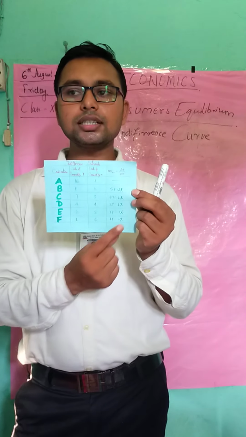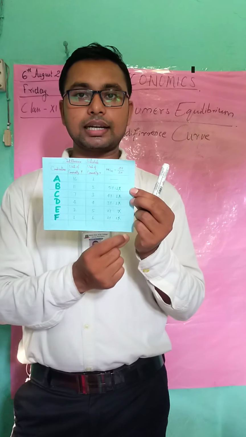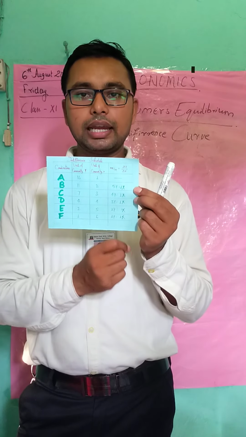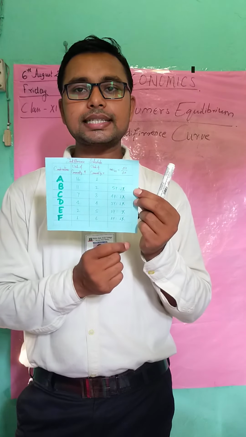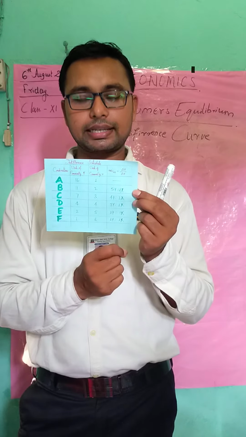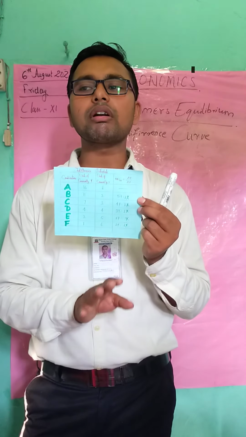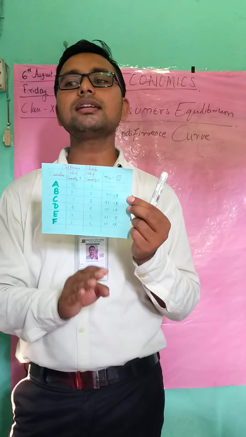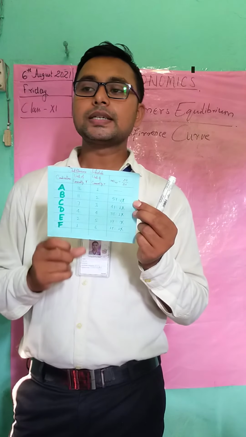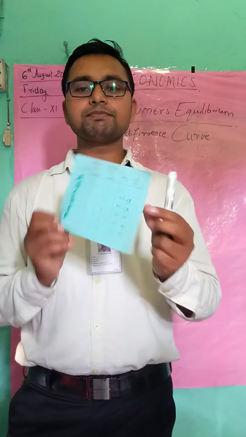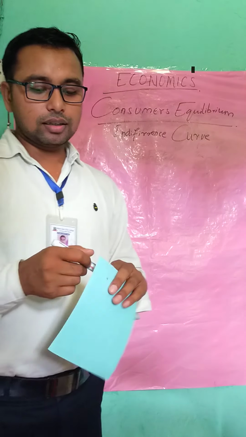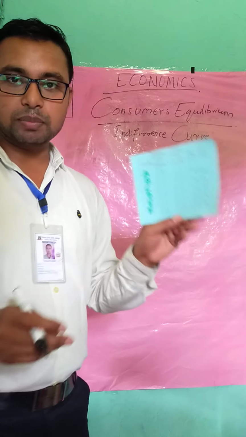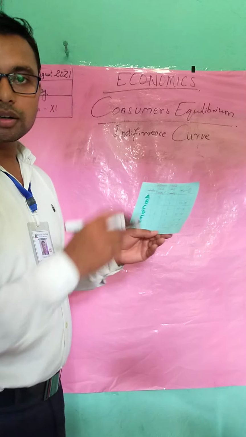Another column has MRS, that is marginal rate of substitution. MRS of X for Y is equal to delta Y by delta X. Now I will explain to you students what MRS, delta Y and delta X are. So students, before going towards the figure, I would like to explain this on your board.